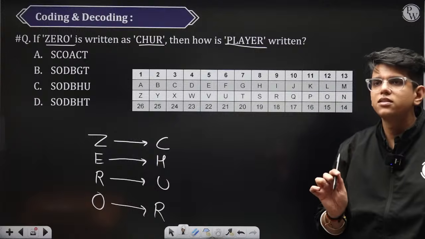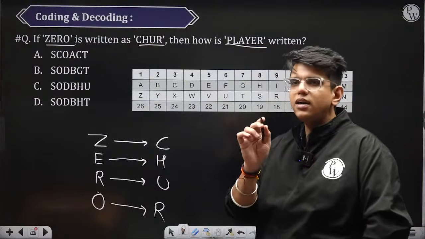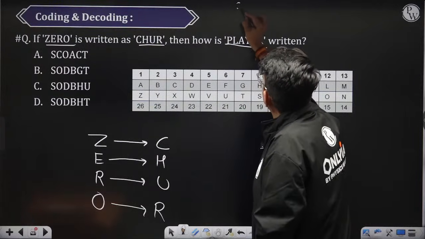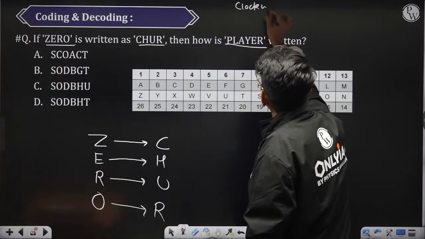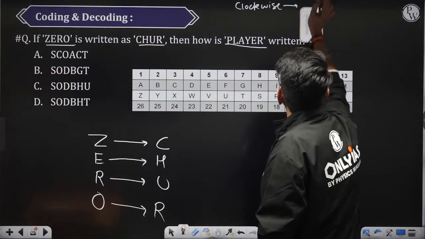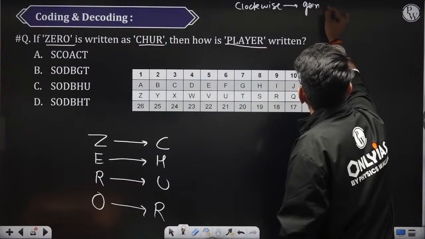Simple question. Someone is saying plus 3. Piku Saha, it is not minus 3, it is plus 3 because you are going ahead. Clockwise, you are going ahead.